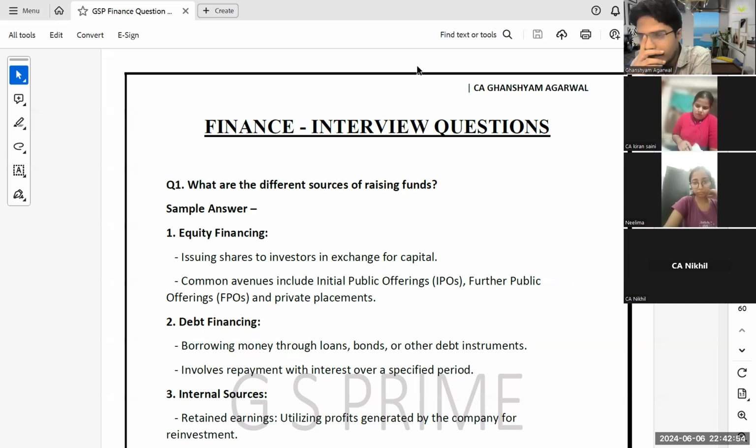In SFM, generally they ask questions from the mutual fund chapter. And if you have done CFA, then CFA level questions also they ask. If you are doing level 1, level 2, you can expect questions from CFA level 1 as well. In the mutual fund chapter, they ask a lot of questions, like types of mutual fund, whether you invest in mutual fund. So these are the questions.